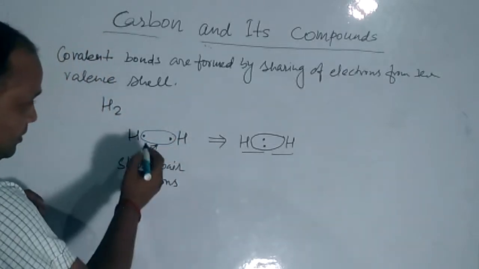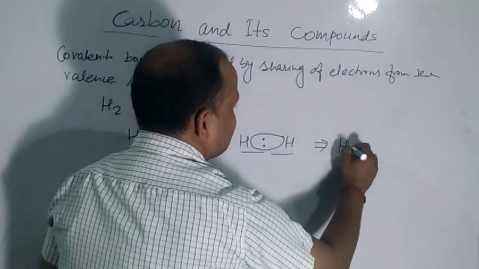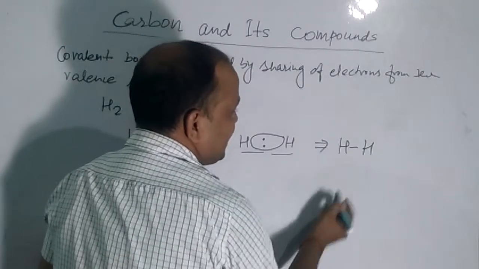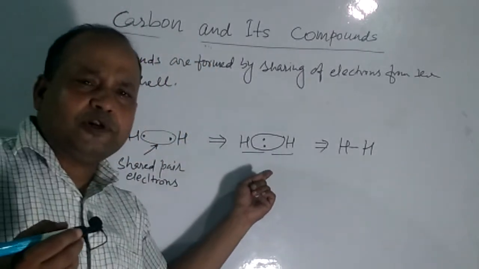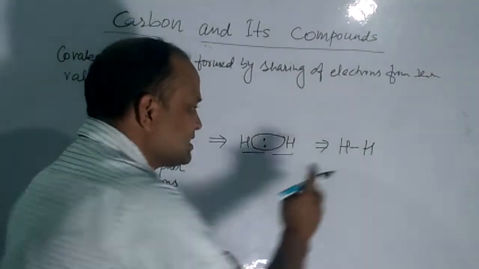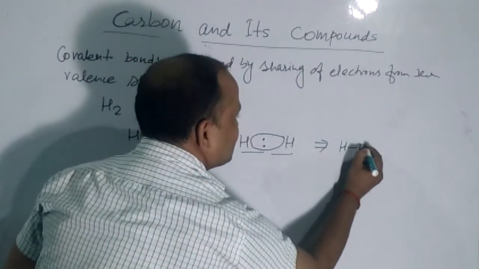This can also be written as H-H. This dash is for a single covalent bond, because one pair of electrons is being shared here.